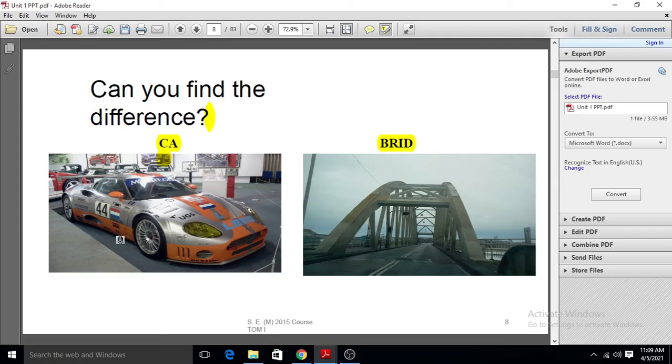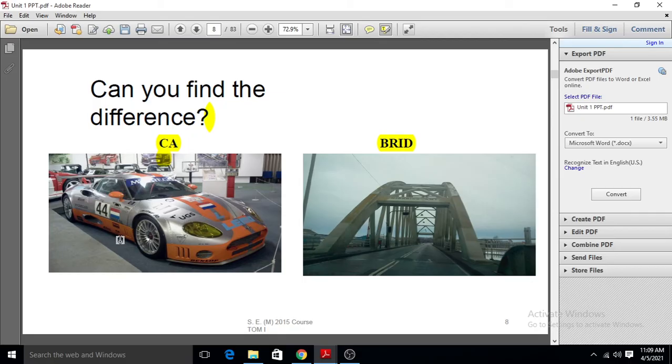If we provide fuel to the car, there is an engine, and by burning this fuel the car will move from one place to another. There are some fixed parts and some movable parts, and it converts one form of energy to useful work.